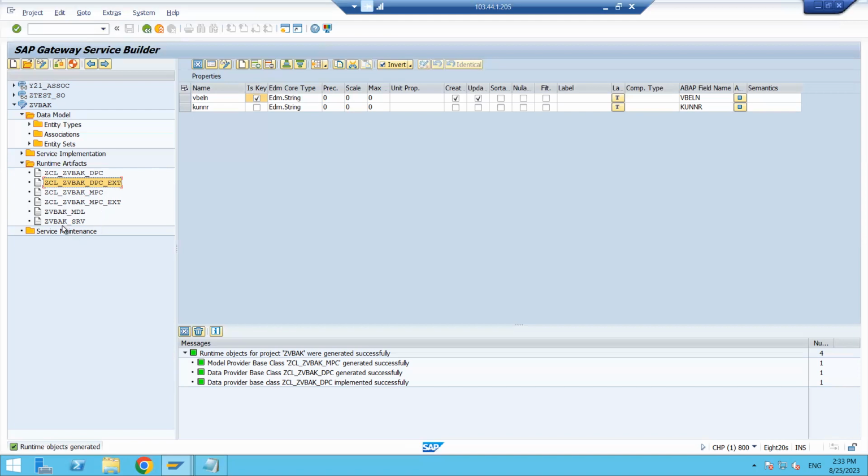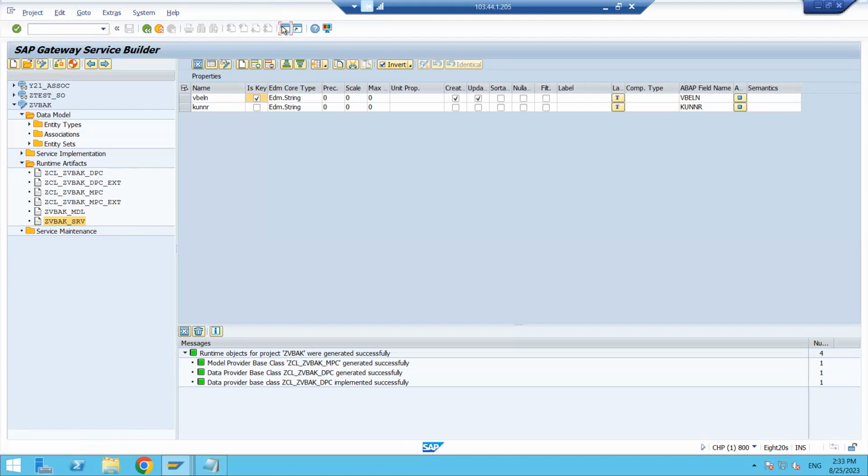Now coming to the service. This is the service name, ZVBAK_SRV, right? ZVBAK is the project name and underscore SRV is added, and this is the service name. Just copy it. The service has been created but not activated. Now we need to register this service. How can we register this service?